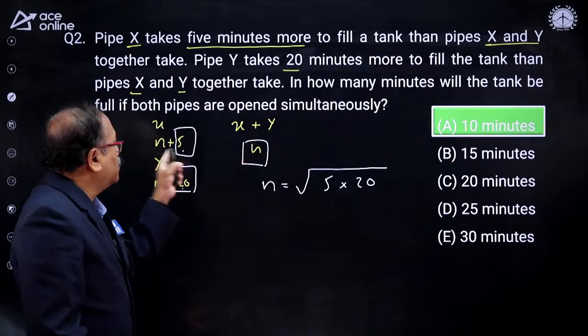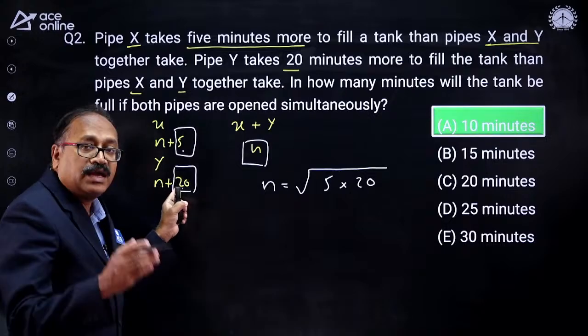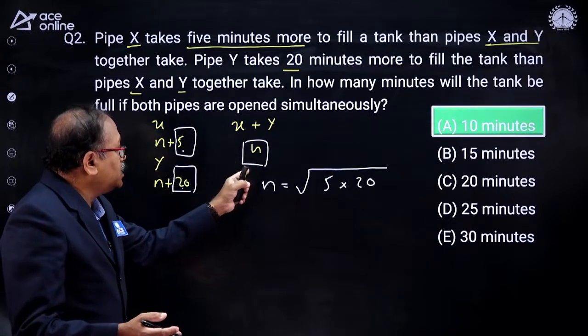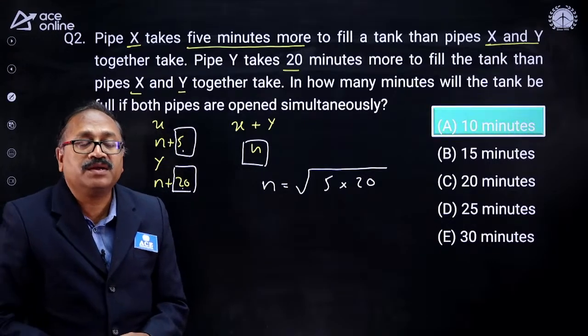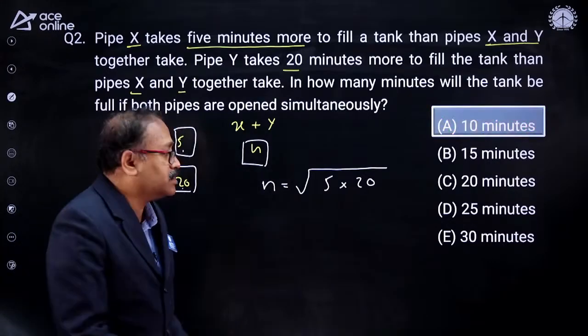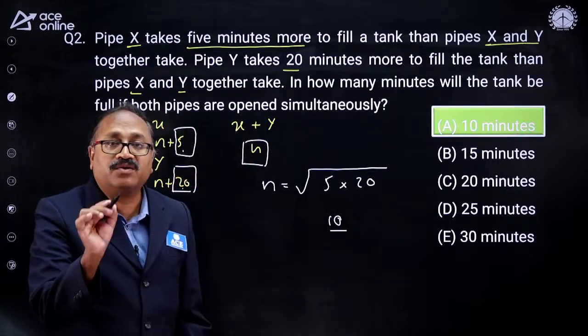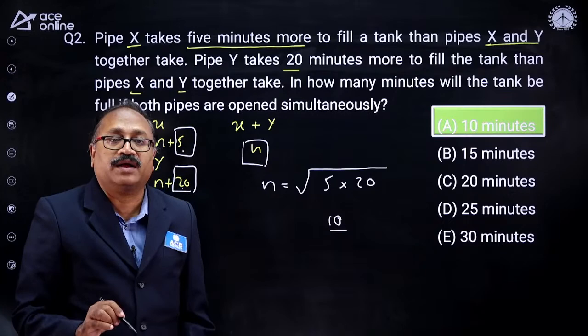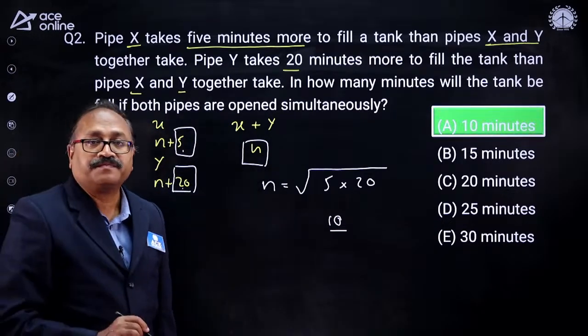All my friends, that's your answer. n is always equal to the square root of 5 into 20, where X takes n plus 5 minutes and Y takes n plus 20 minutes. And 5 into 20 is 100. The square root of 100 is nothing but 10. So that's your answer, which Raman knows, how to answer this particular question. Nicely answered.